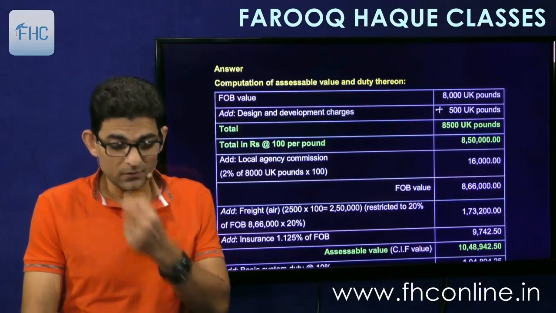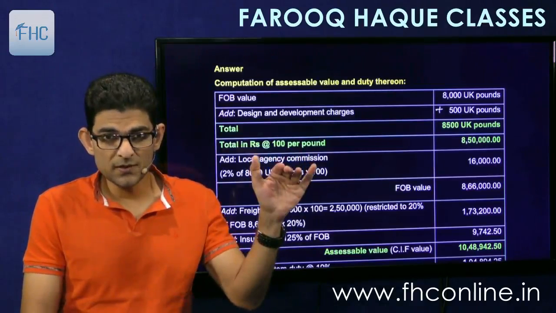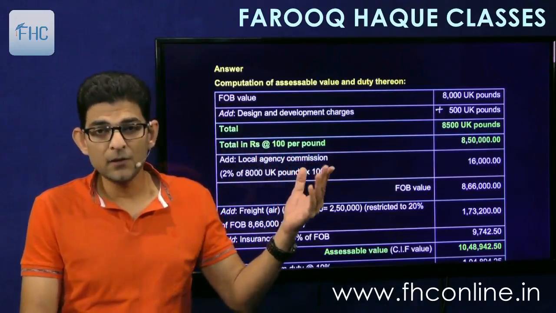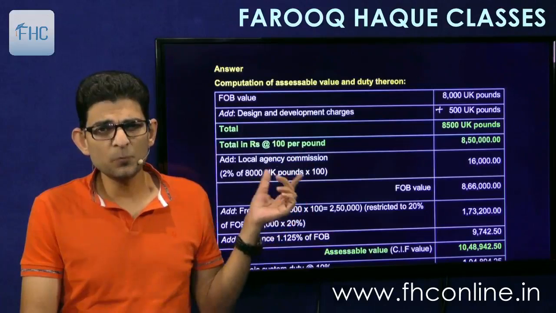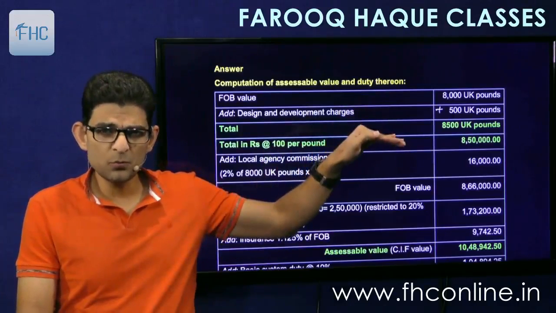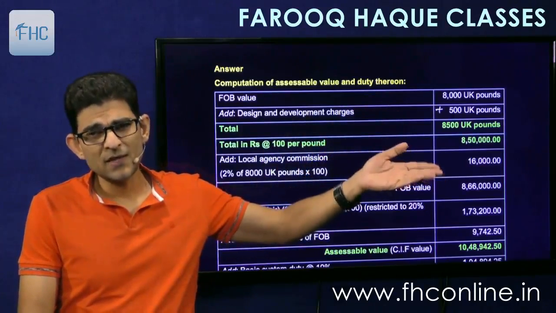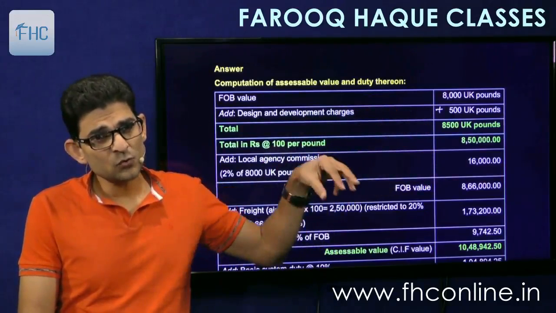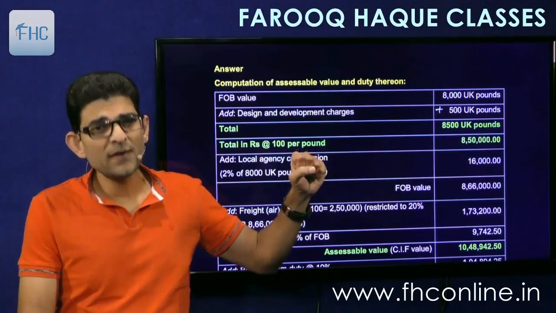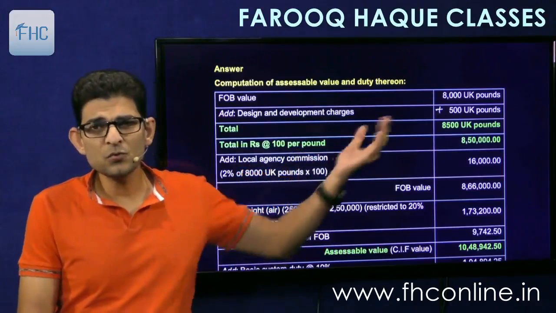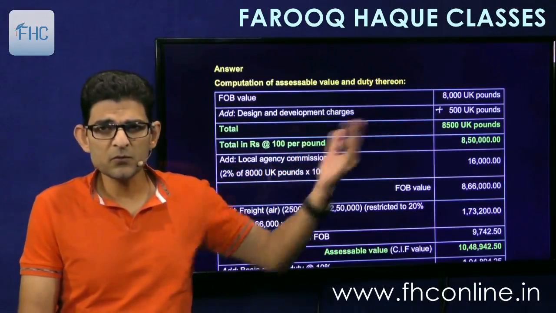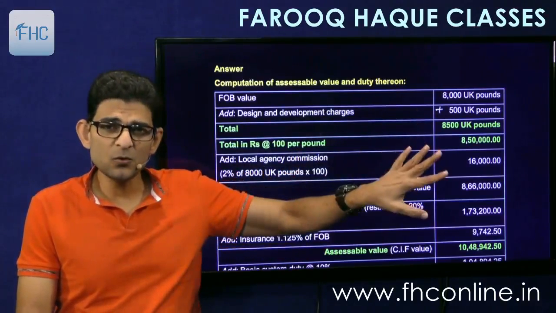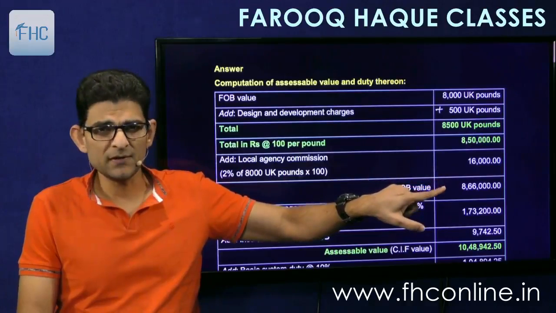Then you get the total, convert it into rupees, then add the sales commission which is paid in India separately. Because it was given that it is paid in rupees, we have converted this into rupees first and then added this. You could have added this first, but converting it into UK pound. So it is 2% commission paid, so you could have directly taken 2% of 8,000 here as 160 UK pound, and then converting it into rupees, you will get the same figure.